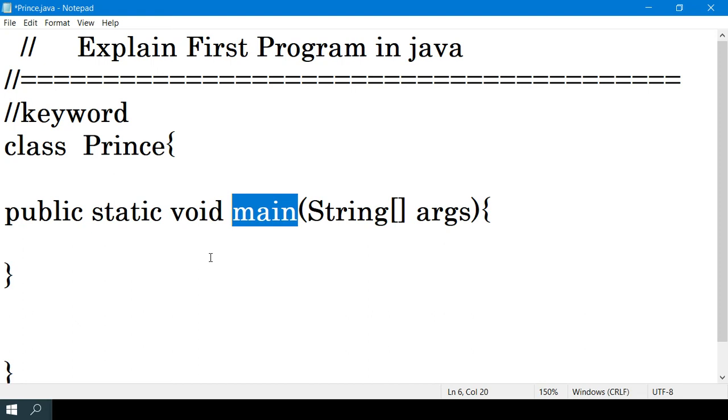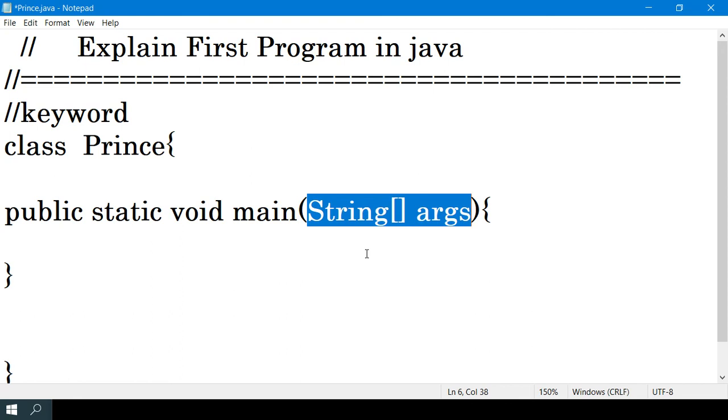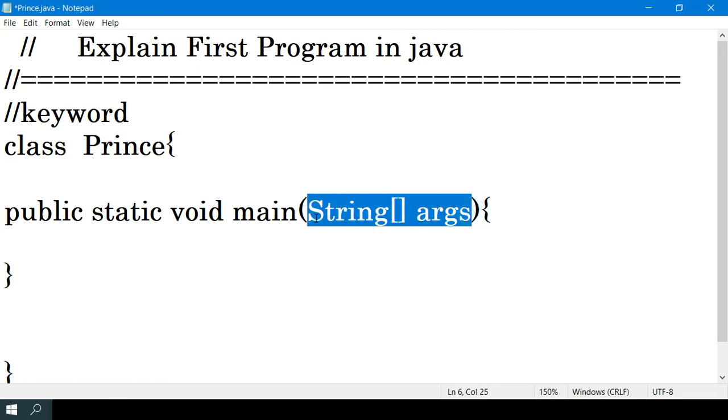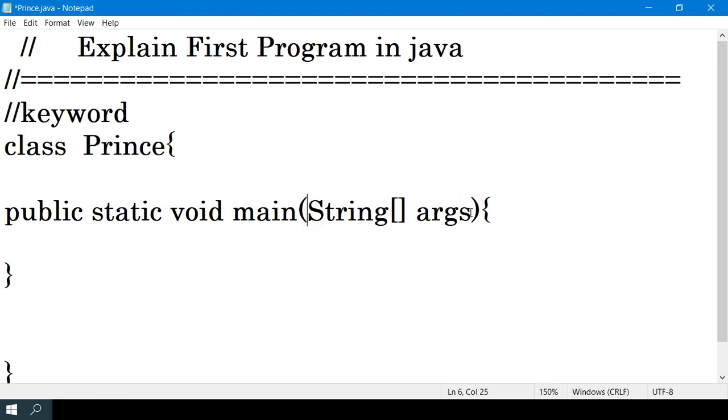So this is the syntax, and this is the main method you are passing. With it you pass some data; the JVM will pass some values in this box, for example String args. For example, when I run this program from the command prompt with some data as a command line argument, you will understand that when you run the program you can pass data here, receive it, and use it in your program.